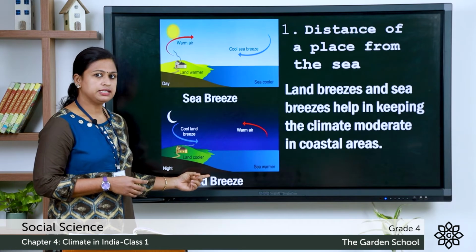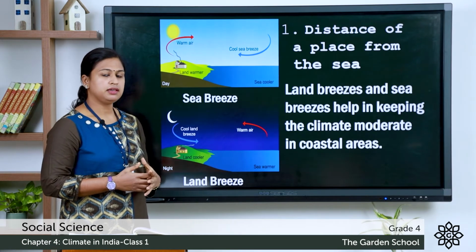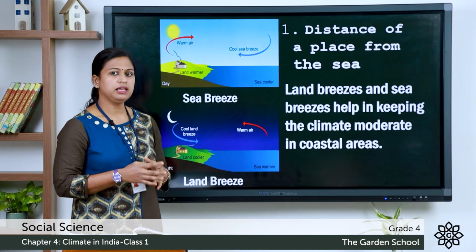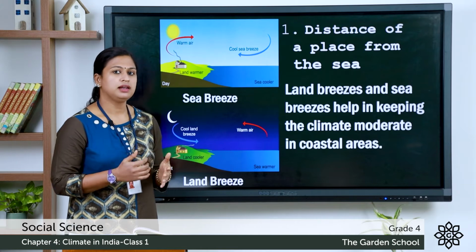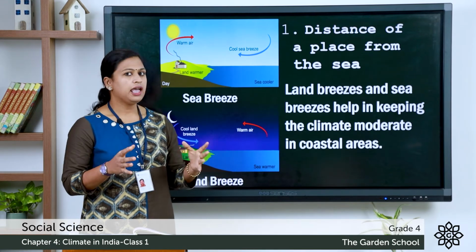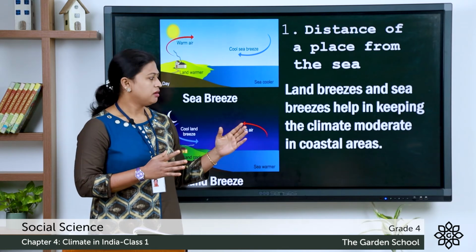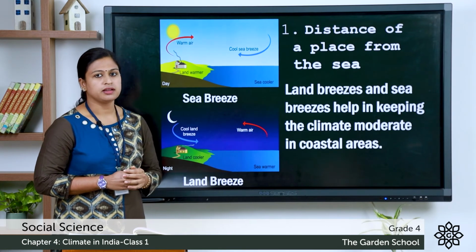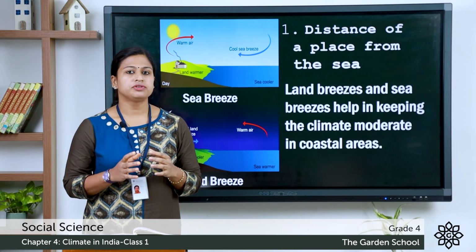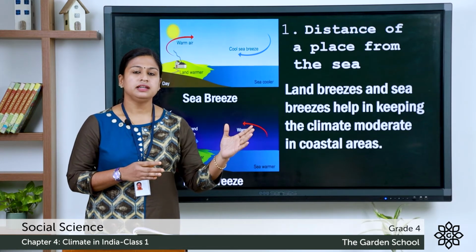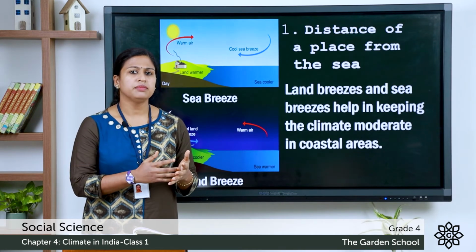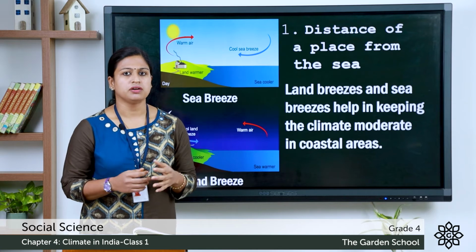And during the night time, the warm air over the sea rises and it is replaced by the cool air from the land, and this is known as land breeze. Now, these sea breezes and land breezes help in keeping the climate moderate in the coastal areas. For example, Goa has a moderate climate while Delhi has extreme cold climate during winters and during summer it experiences very hot weather.